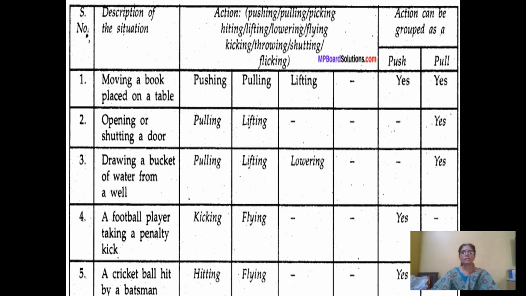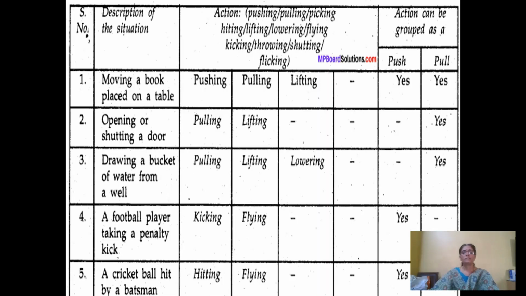So for this instance, the action will be only pull, a pulling force. Now the next situation, drawing a bucket of water from a well. When you draw water from a well, we pull the rope, or we can say lifting. Or before drawing water, we lower the rope inside the well, so we can call that lowering.